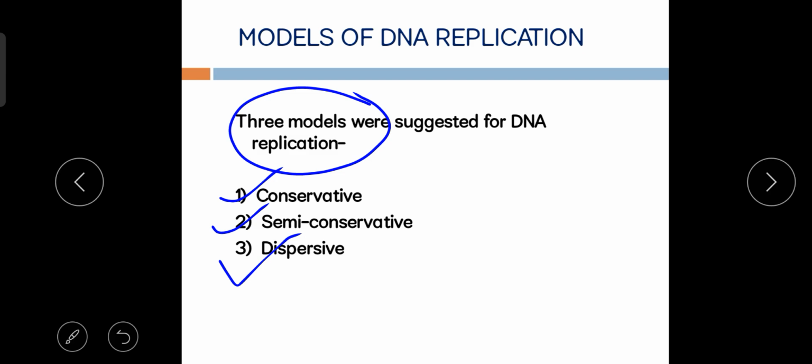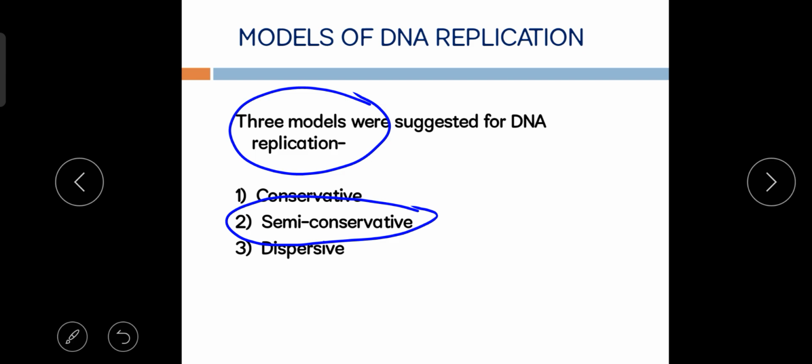Okay guys, these three models were suggested for DNA replication, but remember, among these three models, only the semi-conservative mode of DNA replication, the second point, is acceptable.